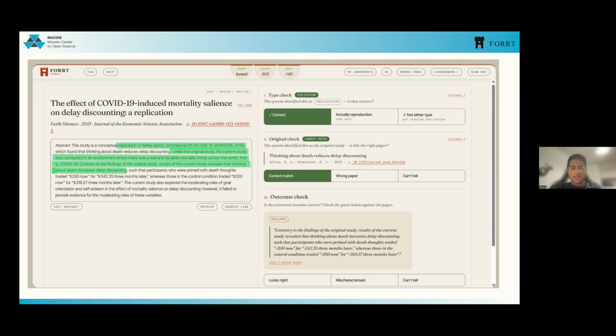In the abstract, it is also mentioned that it's a replication of an original study, with the name of that study. But here it's not completely visible, and the title of the original study is not available. So what you could do is click on the DOI here, hover on it, or it's just next to the reference.